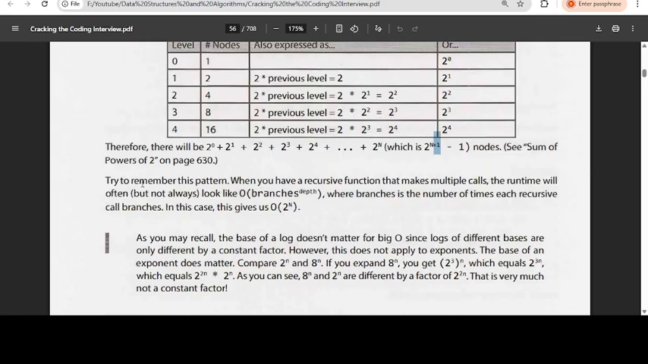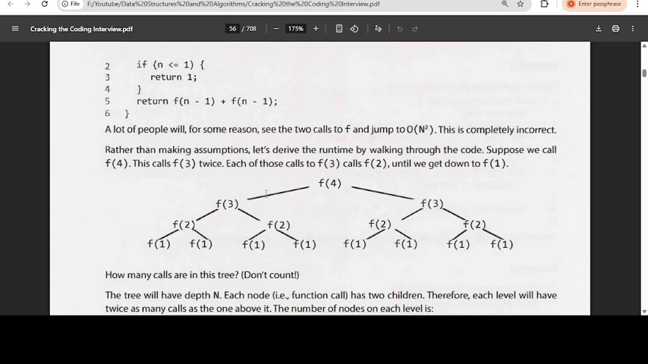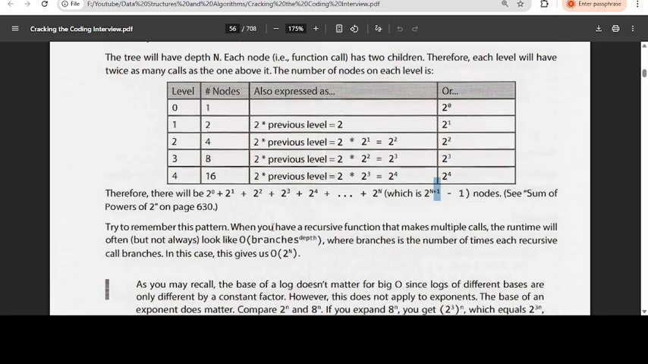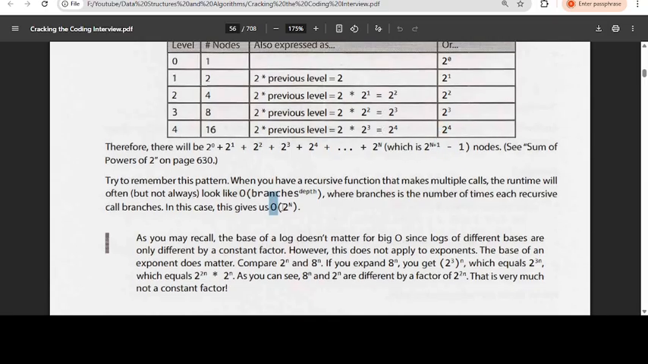There is one hint you have to follow, so try to remember this pattern. When we have a recursive function that makes multiple calls, the runtime will often, but not always, be big O of branches power depth, where branches is the number of times each recursive call branches. Here, how many branches do I have? 2. So branches is 2, and n is the depth of the tree. Finally, the time complexity is big O of 2 power n. This is the answer.